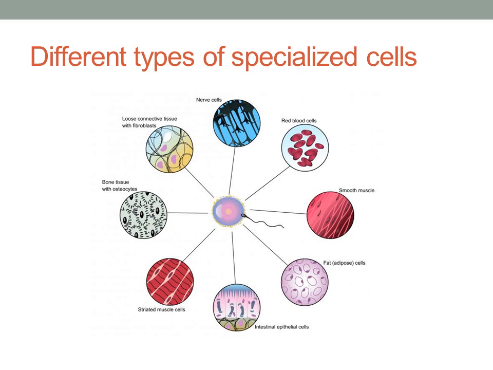So here are some different types of specialized cells. We have smooth muscle cells, fat cells, intestinal cells, striated muscle cells, bone tissue with osteocytes, loose connective tissue with fibroblasts, etc. There's tons and tons of different specialized cells.